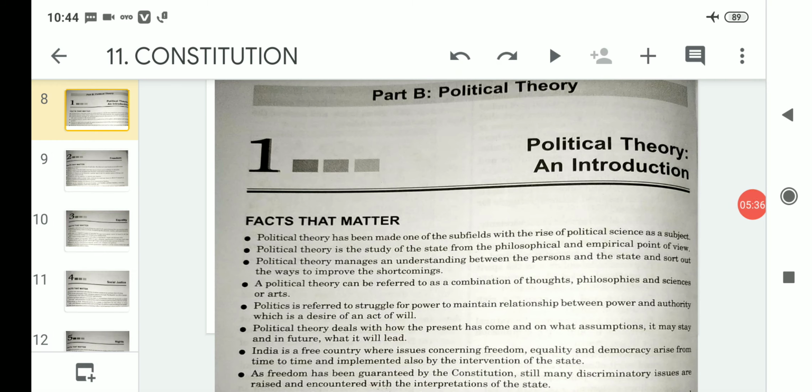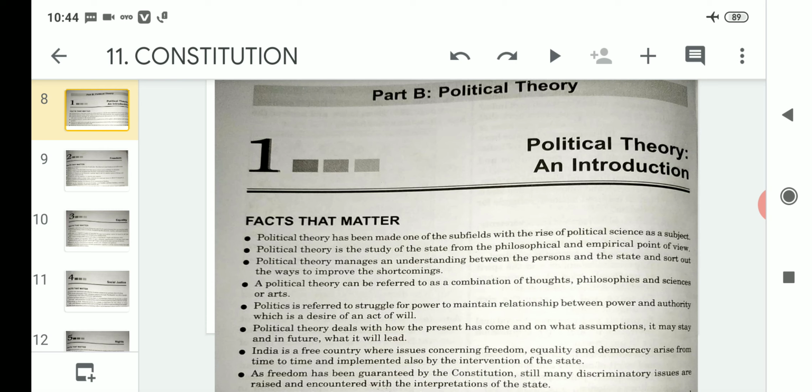In a larger picture, we know that all the freedoms and fundamental rights have been guaranteed to us by the Constitution of India, and through that we should get all the rights and freedoms. But still there are many discriminatory issues raised.